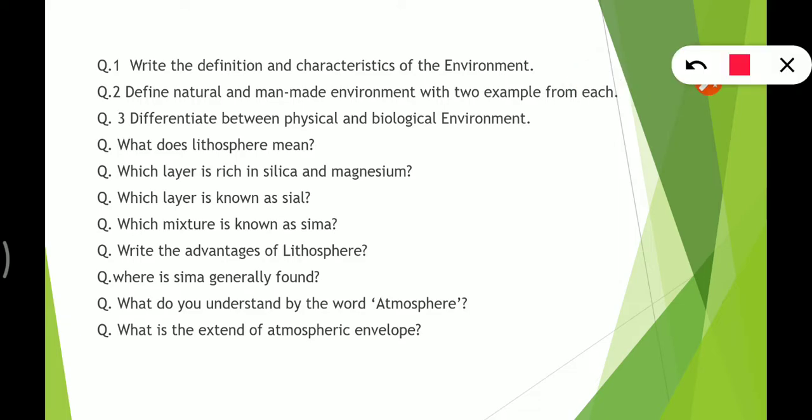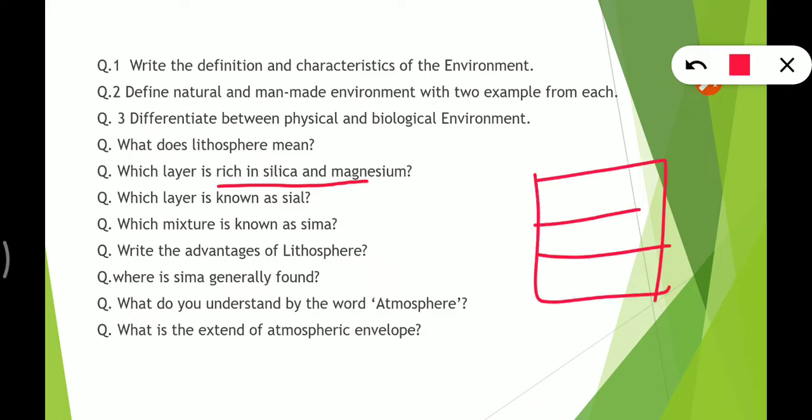Which layer is rich in silica and magnesium? So I had told you there are 3 layers, 1, 2, 3. This one is rich in silica and magnesium, and it is known as Sima. And then here it is Sial, and then here Nife.